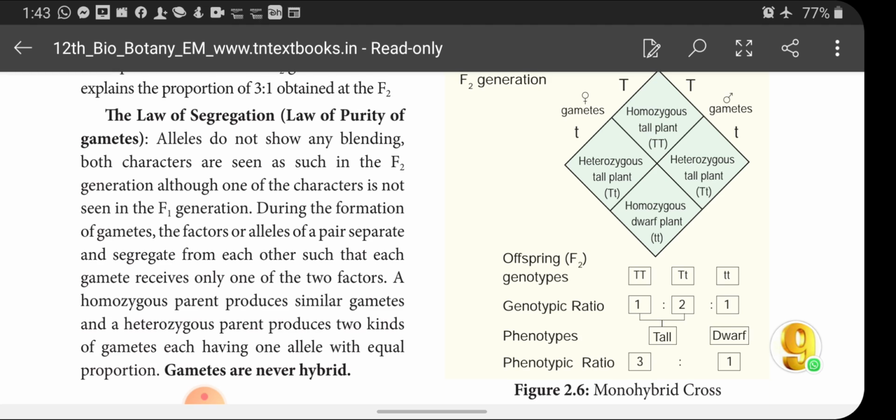That means what? Tall plant will not blend with dwarf gene. Alleles of the tall gene will not blend with alleles of dwarf. So if blending happened, what would happen? All the F1 generation would be of medium height. It will show intermediate height. Okay. But all the F1 generation will be in the form of tall plants only. So this is what? Purity of gametes.